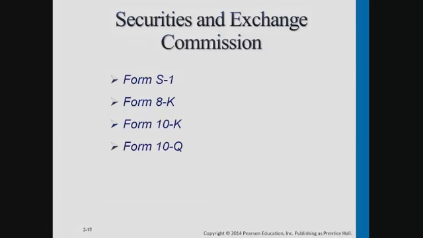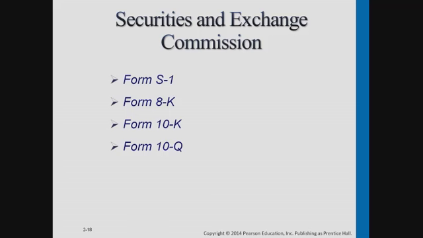Here are some of the forms that you may have heard if you listen to any of the financial news channels. 10K is the most prevalent. That is the annual report that has to be filed with their annually audited financial statements. We're actually going to look at some 10Ks of some companies with a group project that we're going to do. Form S1 applies to new securities. That's the form that would be filed with the SEC when a privately held company wants to go public.